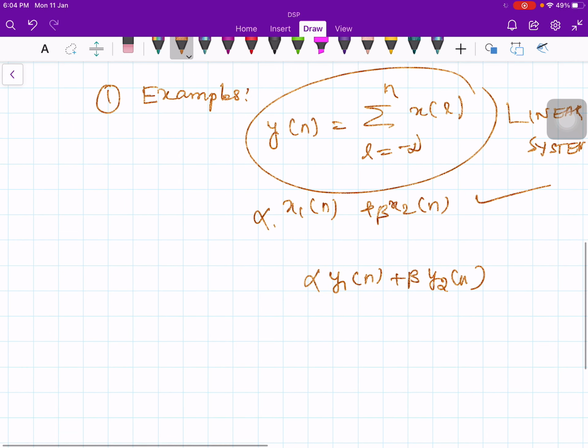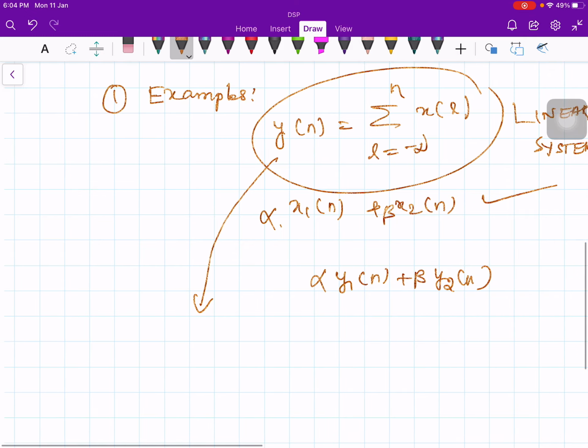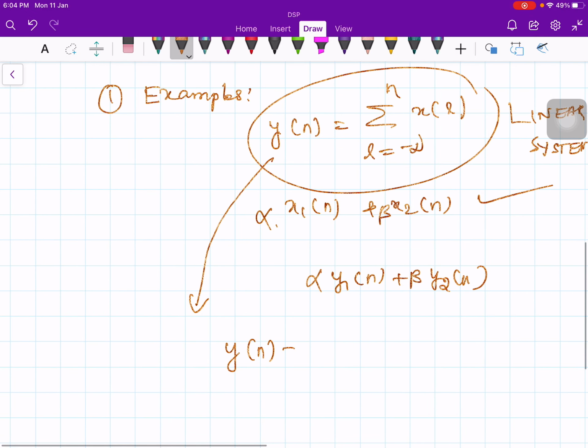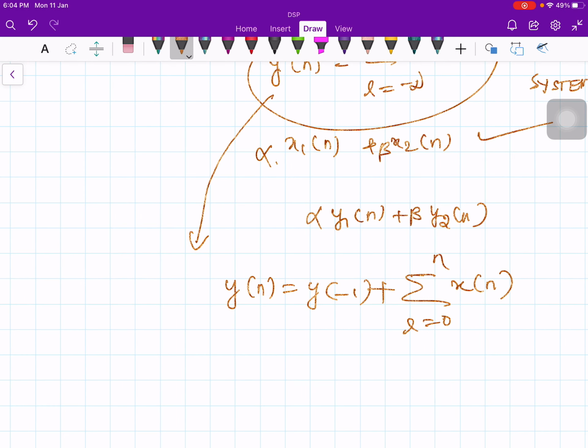But the same linear system, as I told earlier, can also be written as y of n is equal to y of minus 1 plus the sum over L from 0 to n of x of L. Now is this linear? No, this is not linear. Same system, but I am writing it in a different form.